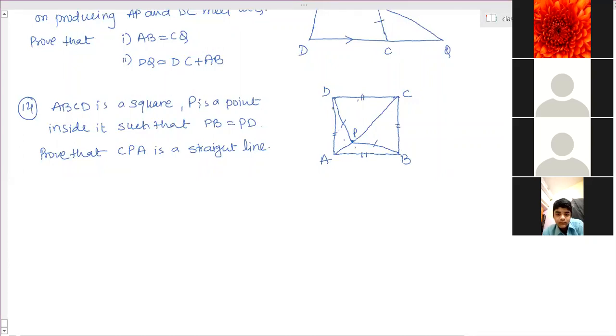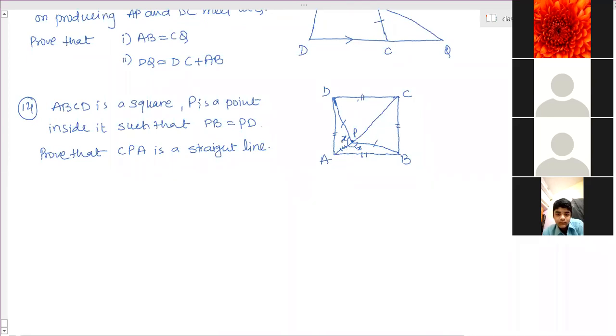DP is equal to PB, AD is equal to AB, and AP is a common side. So therefore this angle is equal to this angle. Consider this as X, this as X. Ma'am, how are they equal? SSS criteria.